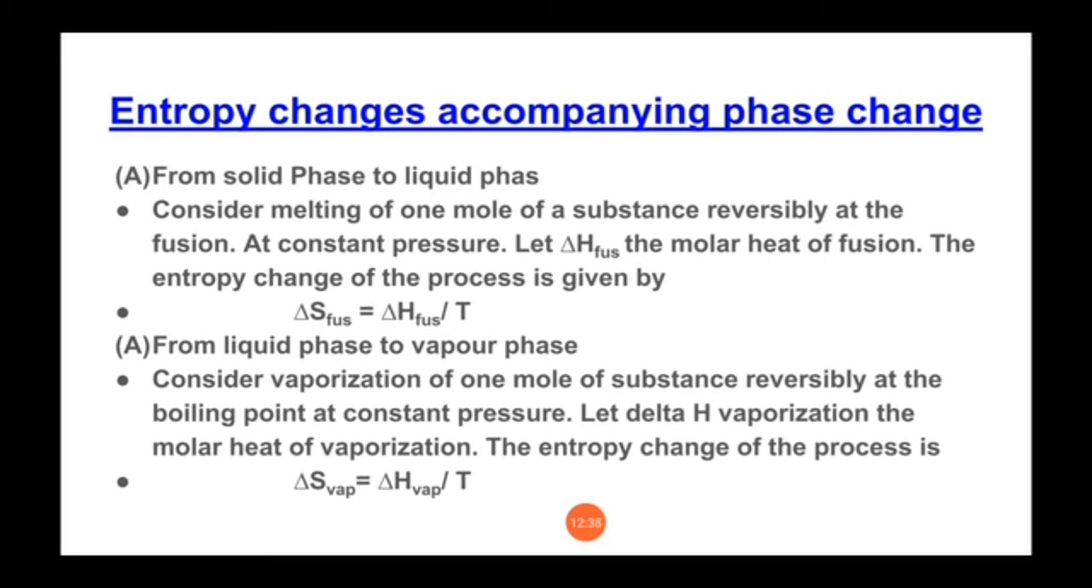Here we have taken a case where solid is converted into liquids. So that process is known as fusion. When any solid is being converted into liquids, it is known as fusion of a substance. That's why the equation is delta S fusion is equal to delta H fusion divided by T.